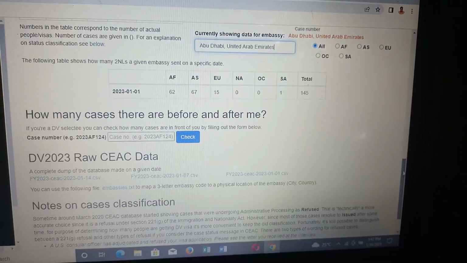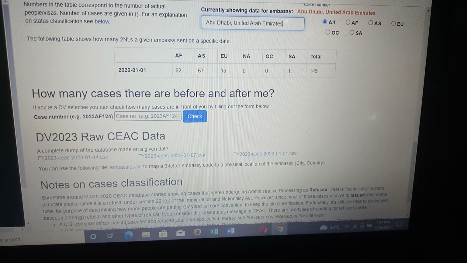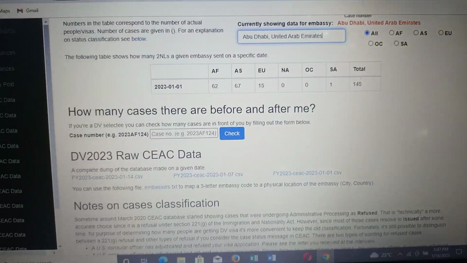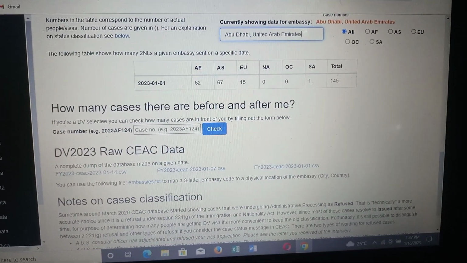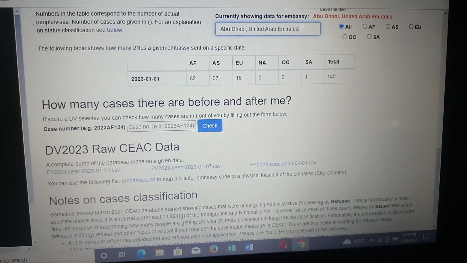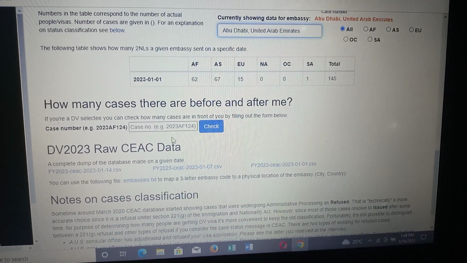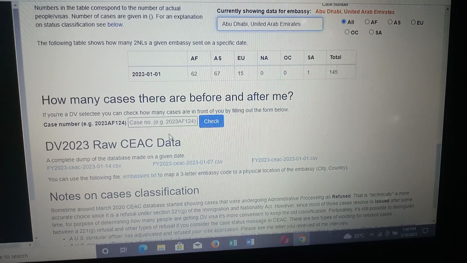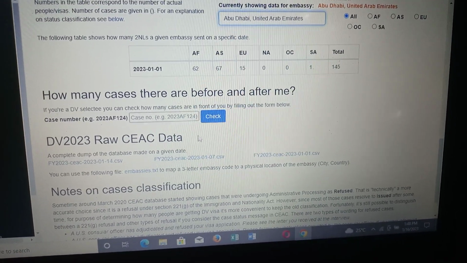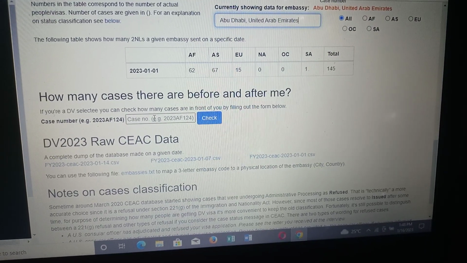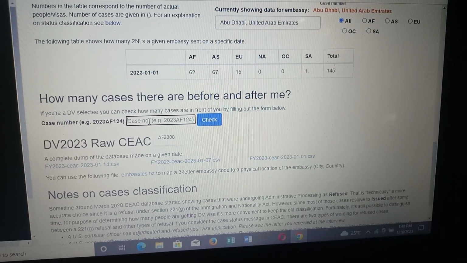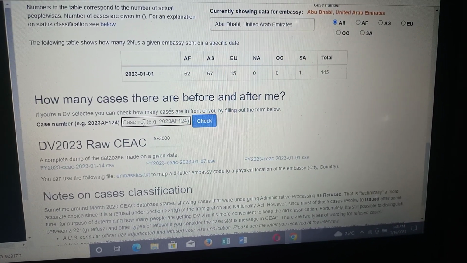Then still, if you're not yet called for the interview and you want to know how many case numbers are ahead of you before you'll be called for your interview, or how many case numbers are before or after you, you can just come here. Because you see case number, you place your case number.